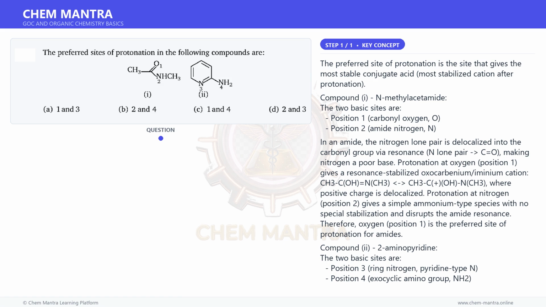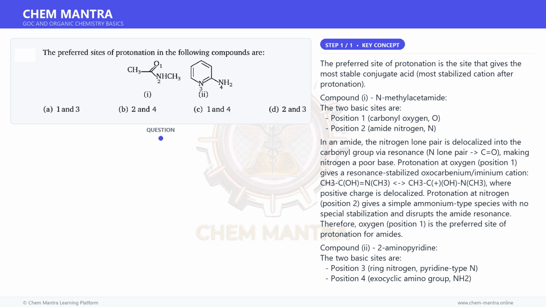Protonation at oxygen, position 1, gives a resonance-stabilized oxocarbenium-iminium cation, CH3C(OH)=N+ CH3, where the positive charge is delocalized. Protonation at nitrogen, position 2, gives a simple ammonium-type species with no special stabilization and disrupts the amide resonance. Therefore, oxygen, position 1, is the preferred site of protonation for amides.